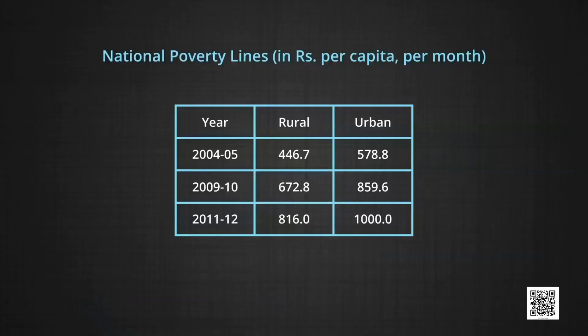Let us see that: clothing, footwear, durable goods, education and institutional medical expenses, called mixed reference or recall period, that is MRP. Let us see table 2 also. The Tendulkar committee estimated, as shown in table 1.2, that the all India poverty line for 2004-05 for rural area was rupees 446.7 per capita per month, and for urban areas rupees 578.8 per capita per month.